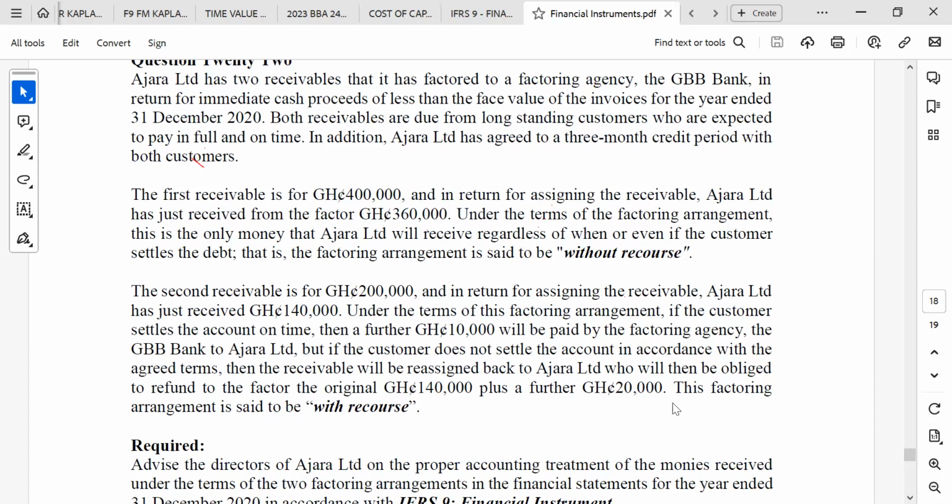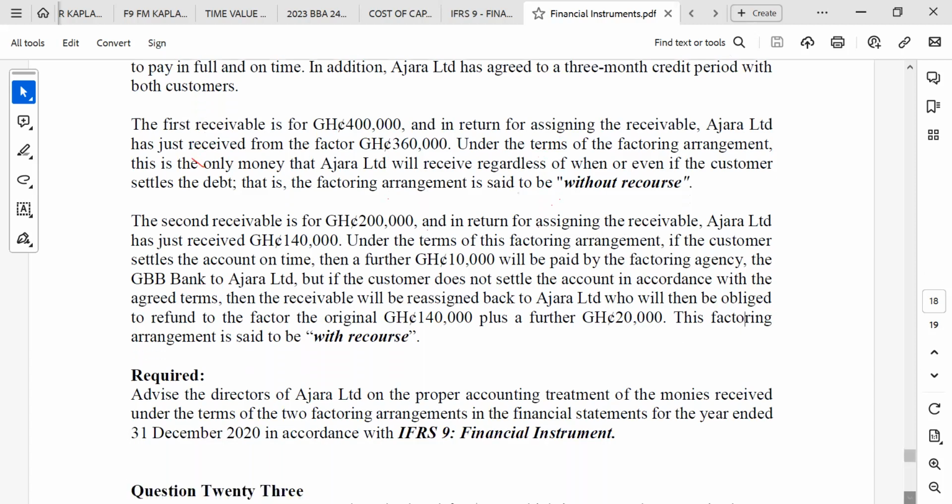Required: advise the directors on the proper accounting treatment of the monies received under the terms of the two factoring arrangements in the financial statements for the year ended 31 December 2020, in accordance with IFRS 9 Financial Instruments. Okay, so you can see that the second part is factoring with recourse. We have done that one already. Let's look at the first part. So the first part, how should they account for it?